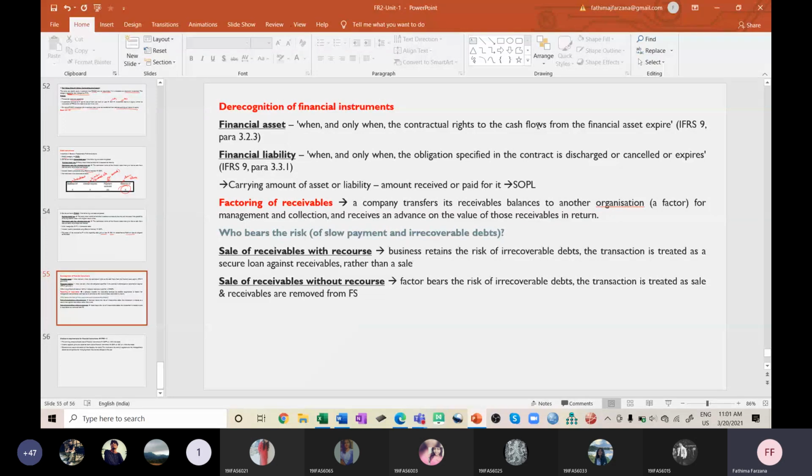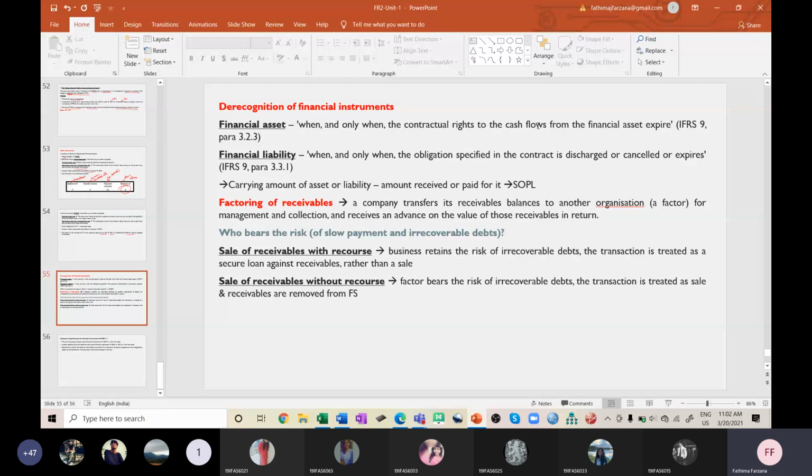Okay, then coming to the factoring of receivables. Factoring of receivables means getting money on the outstanding receipts, whatever receivables have to pay you. Recovering that is a very tedious job, so some companies will outsource it. That is, they will transfer the entire receivables to another organization and receive the money from them in advance.